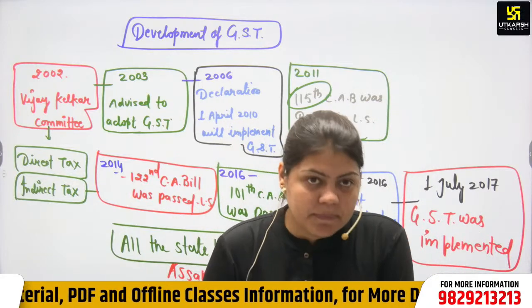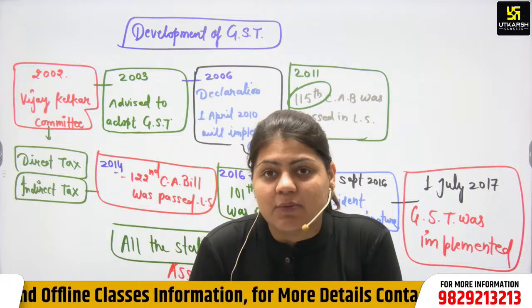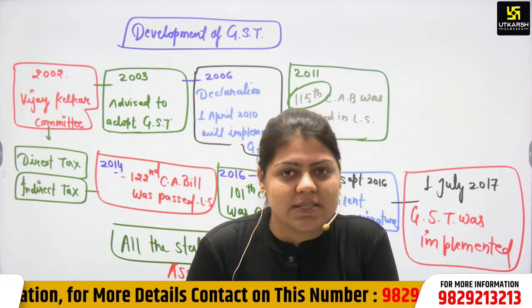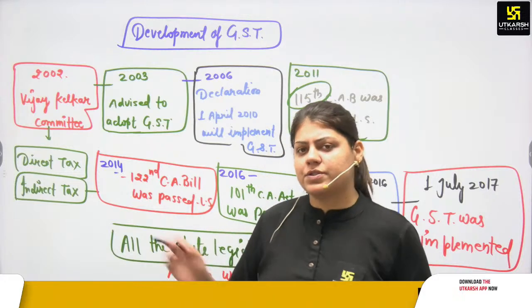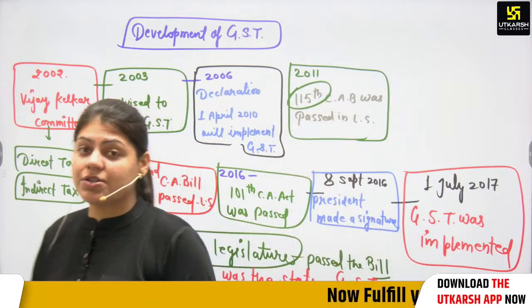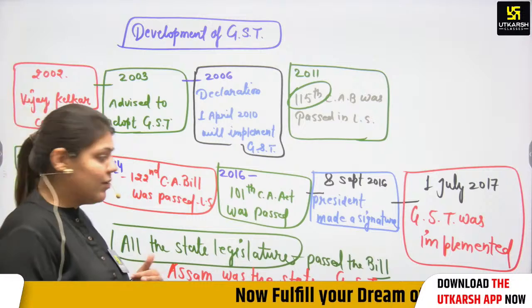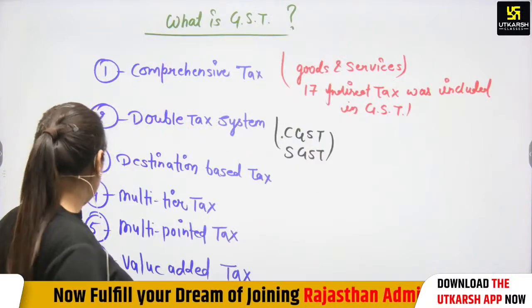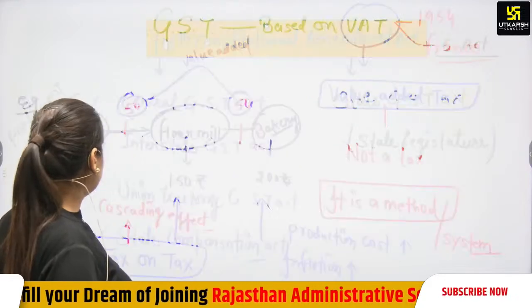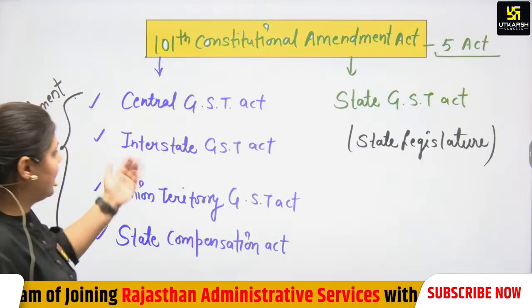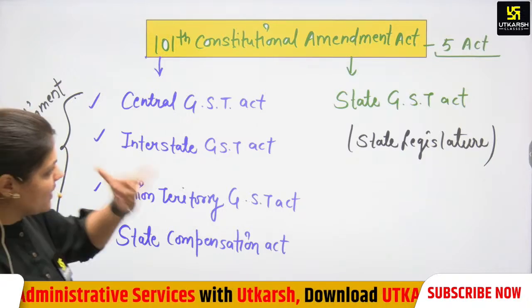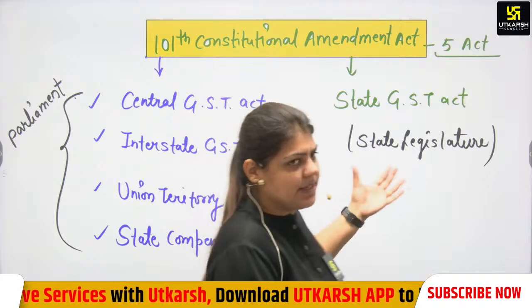Okay. Again, we have to discuss why we need GST. Why was it needed to implement GST? We are discussing here the development of GST, what is GST, and the Constitution Amendment Bill, that 5 bills were passed. The first bill was the Central GST Act, then Interstate GST Act, Union Territory GST, State Compensation Act, and State GST Act that was passed in the state legislature.